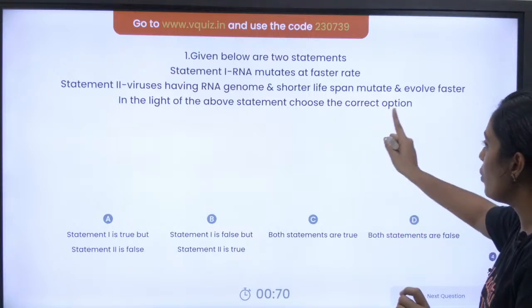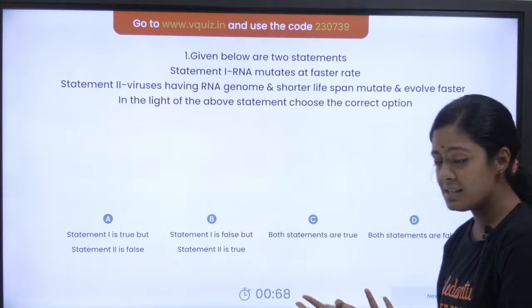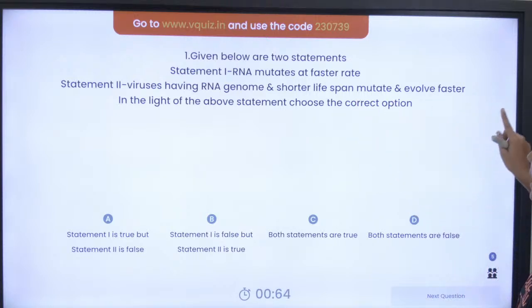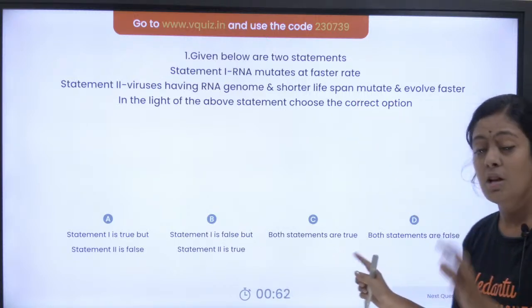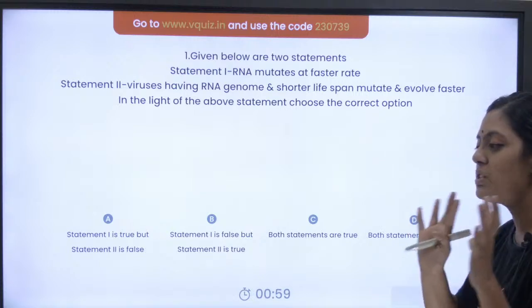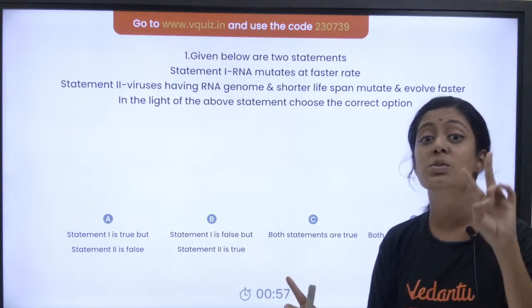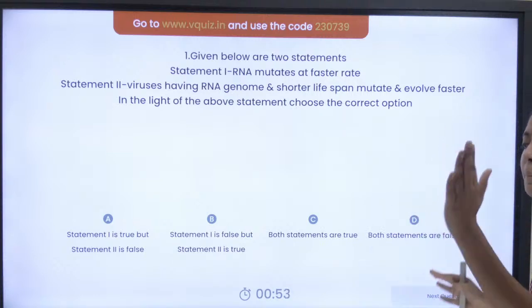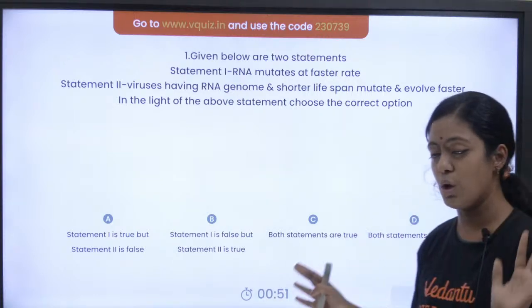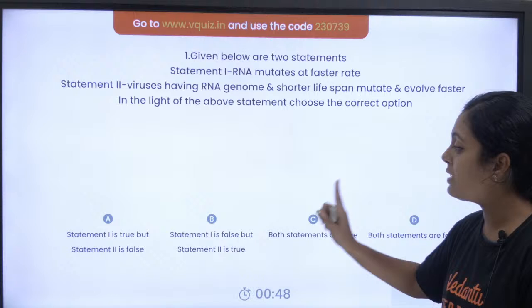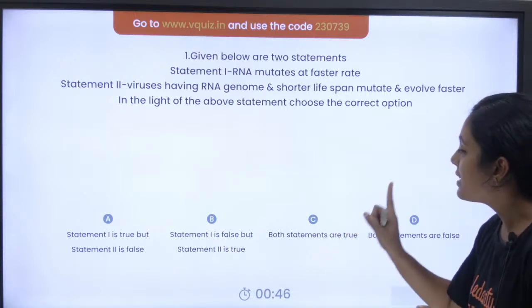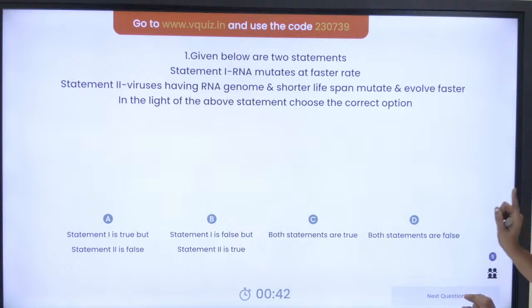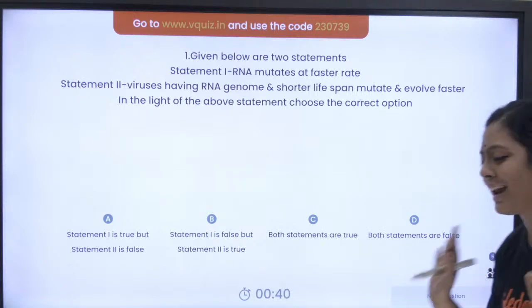Statement 1, RNA mutates at a faster rate. Statement 2, virus having RNA genome and shorter lifespan mutate and evolve faster. So in the light of the above statements, choose the correct option. This was your 2023 question pasangala. Once you answer, please do tell me the answers in the chat section also. Statement 1 is true but statement 2 is false. Statement 1 is false but statement 2 is true. Both the statements are true. Both statements are false. What is the right answer?